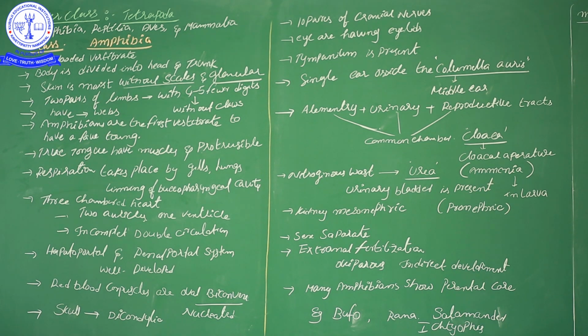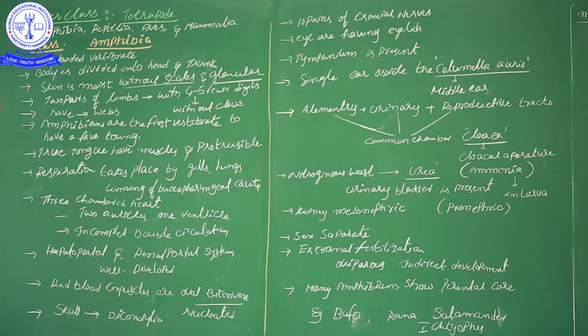Amphibia means organisms that can show a dual life. Organisms that can survive in water places and also on land, terrestrial places, are called amphibia. Such dual survivability organisms belong to Amphibia. Then I will tell the general characters of Amphibia one by one.